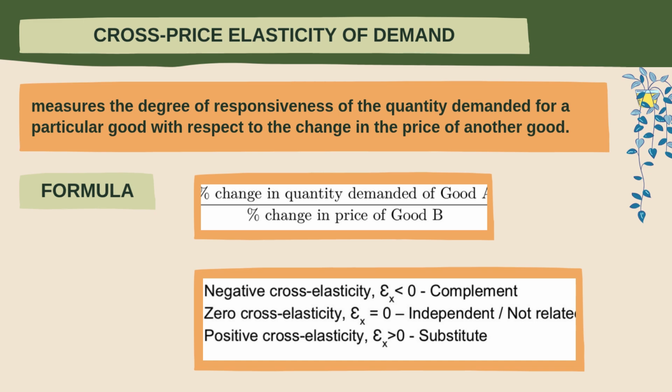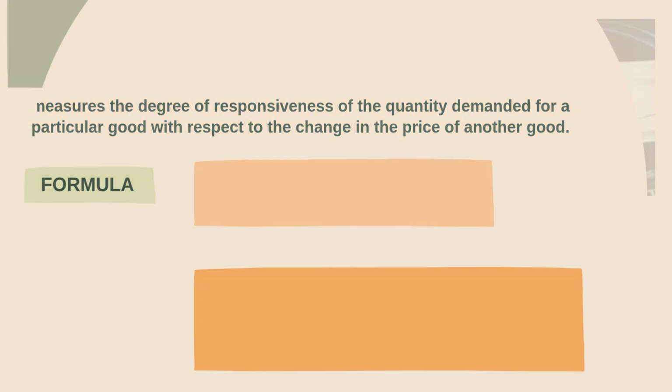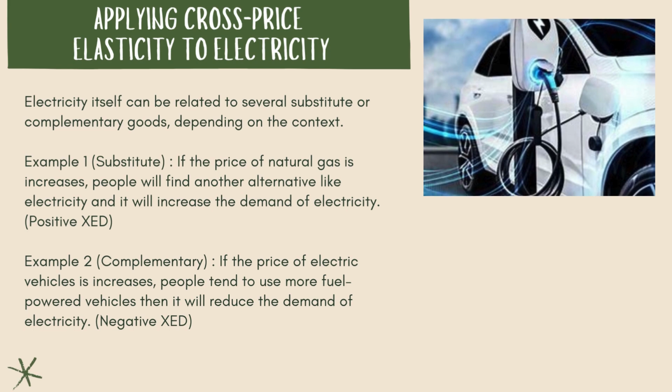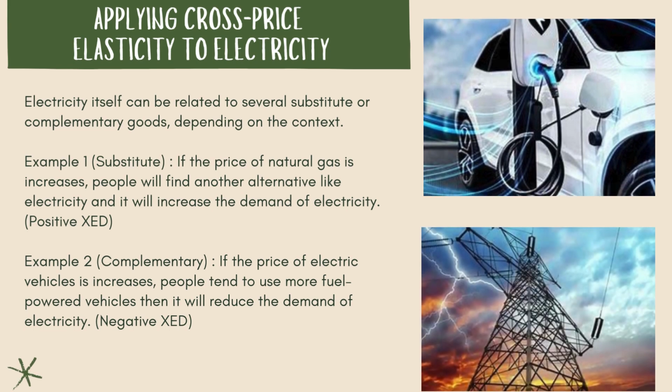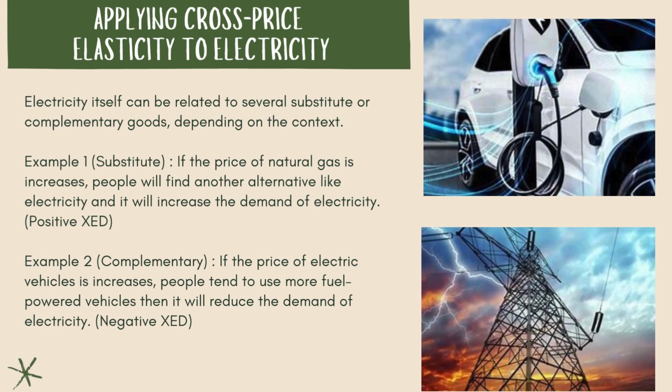Lastly, positive cross elasticity, which is epsilon x greater than zero. It means the two goods are substitutes for each other. For example, if the price of Coca-Cola goes up and the demand for Pepsi rises, consumers are switching, which makes them substitutes. We can also apply cross-price elasticity, or XED, to electricity, which is our main topic.